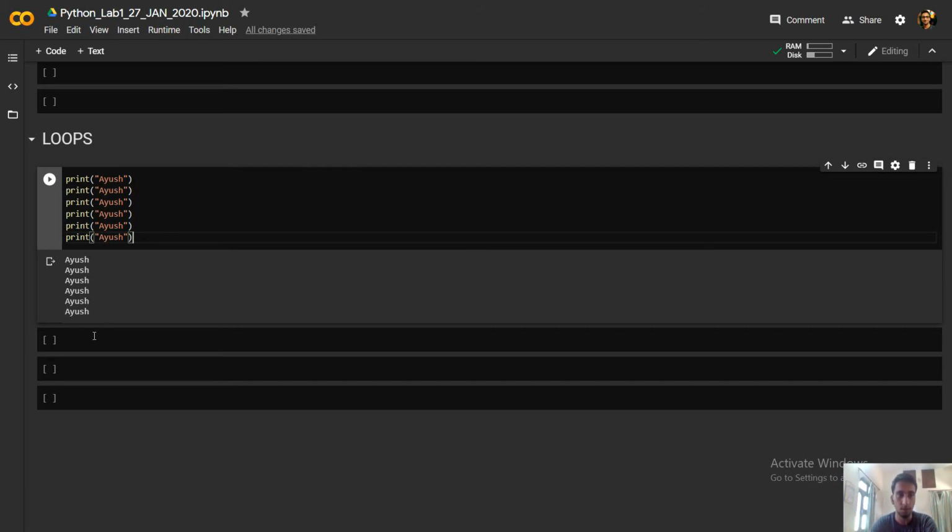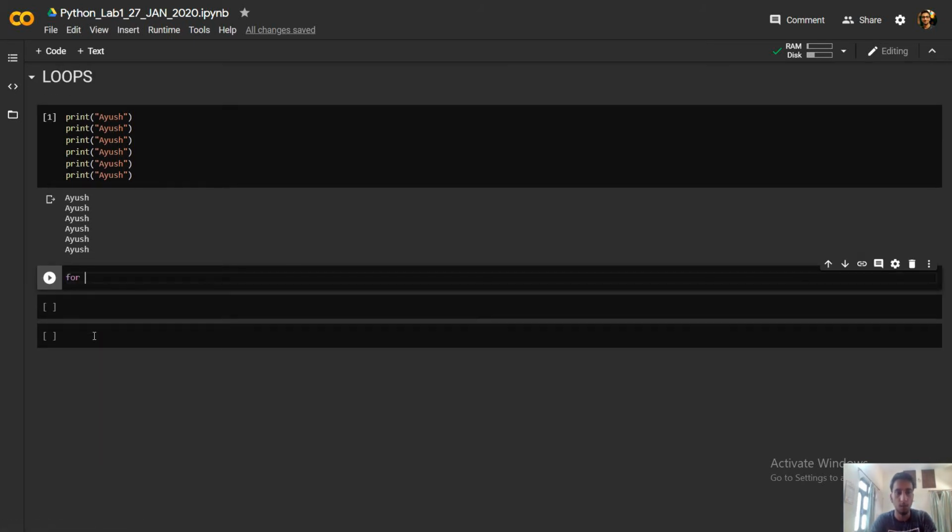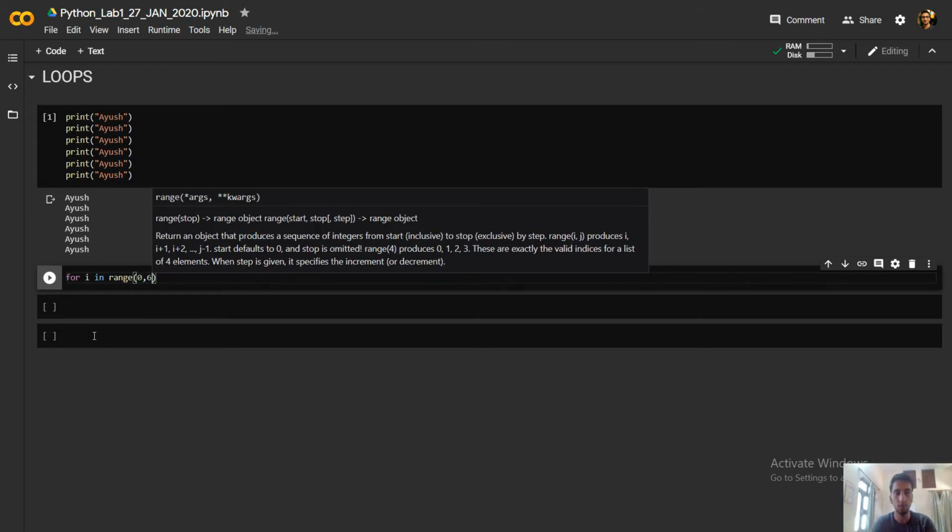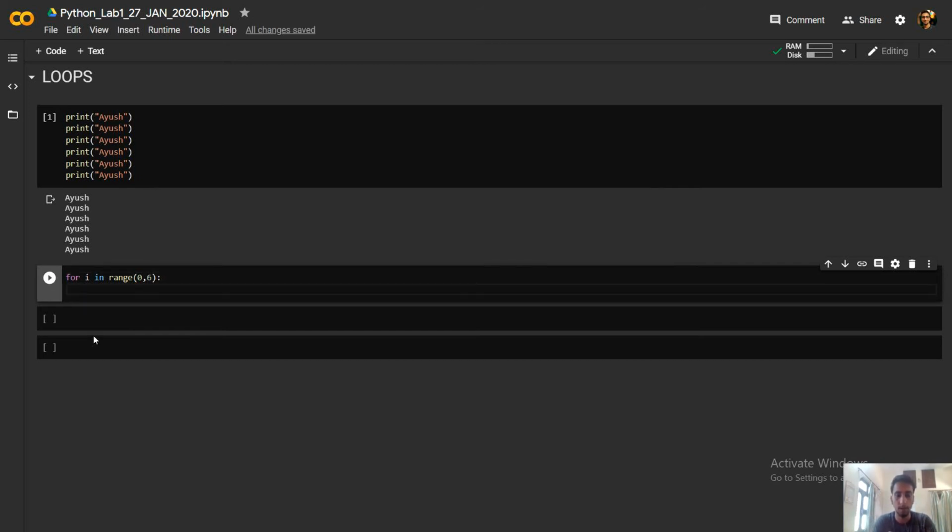So what I will do is write a loop statement. For i in range 6, print my name. The same thing will be done, but in an efficient way.